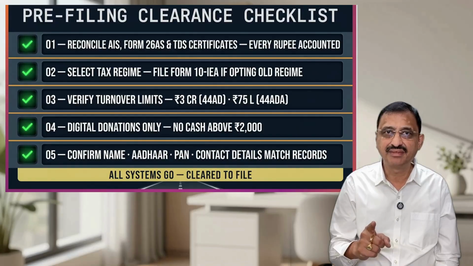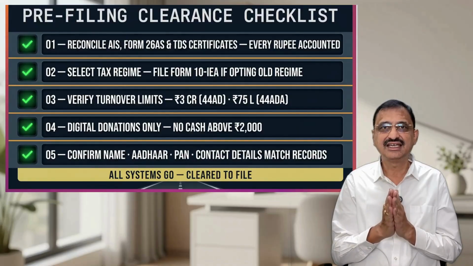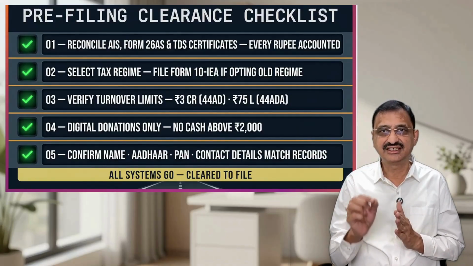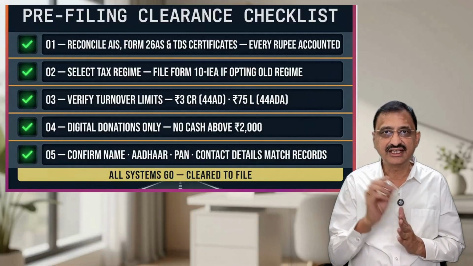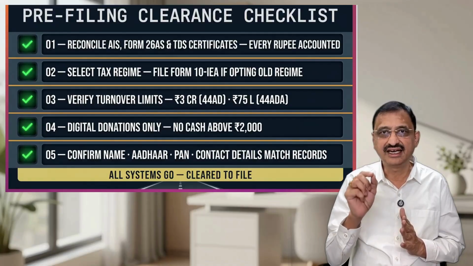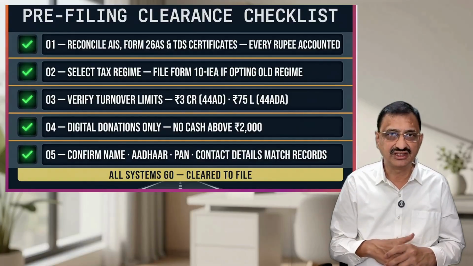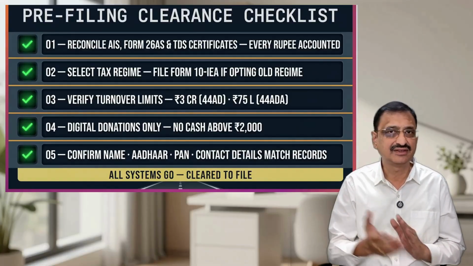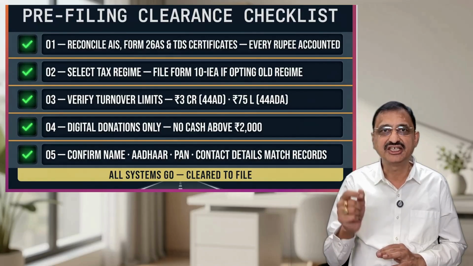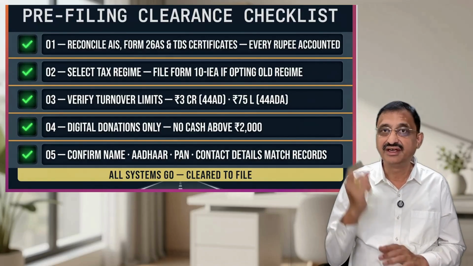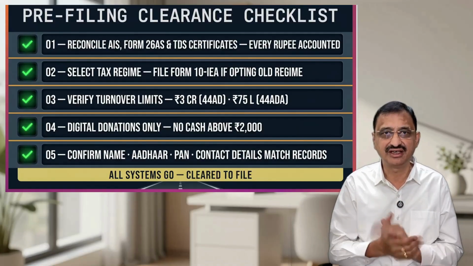Before you hit submit, run through this 5-point checklist. Reconcile AIS, Form 26AS, and TDS certificates. Every single rupee. Decide your tax regime and file Form 10-IEA if choosing old regime. Check turnover limits, 3 crores for 44AD, 75 lakhs for 44ADA. Donate digitally, never cash above 2000 rupees. Verify name, Aadhaar, PAN, contact details match the official records.